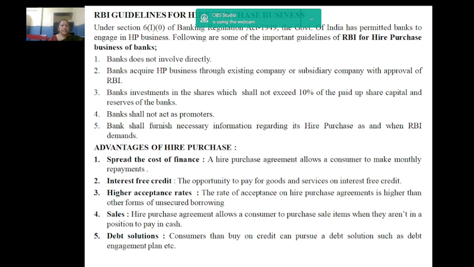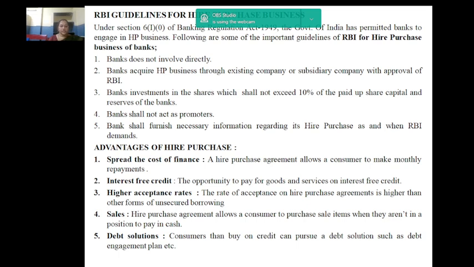Banks shall not themselves undertake directly or departmentally the business of hire purchases. Banks desirous of undertaking hire purchase business through existing companies or new subsidiaries will require prior approval of RBI.